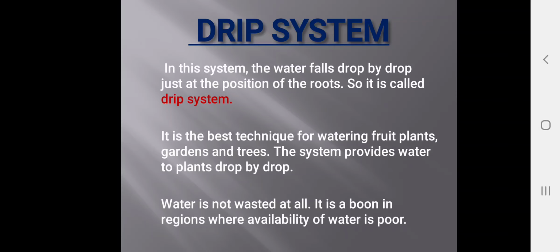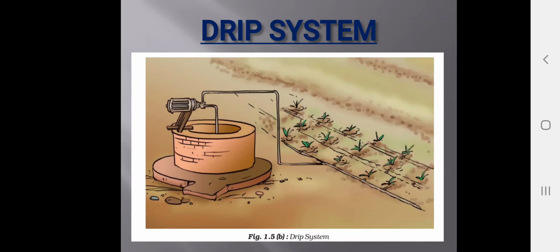The system provides water to plants drop by drop. Water is not wasted at all. It is a boon in regions where availability of water is poor. So the drip system is used where the availability of water is very less. At that type of area the drip system will be applied. You can see the drip system in the diagram, the supply of water drop by drop to the roots of the plant.